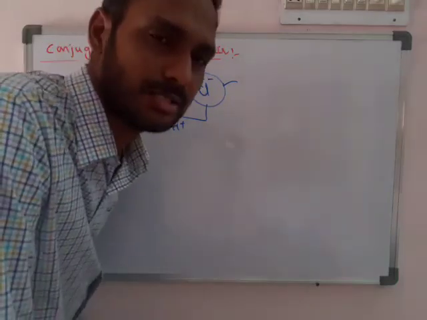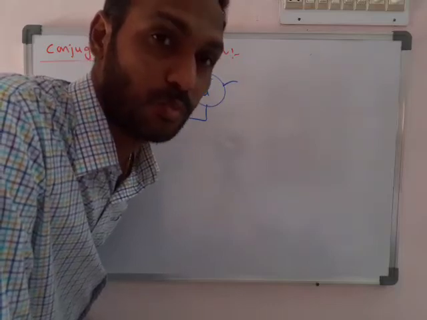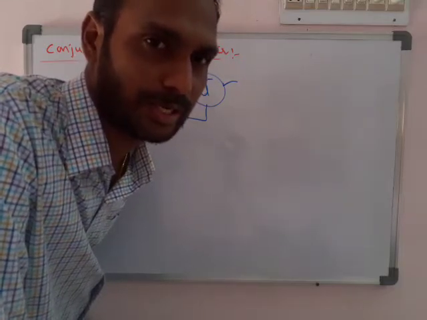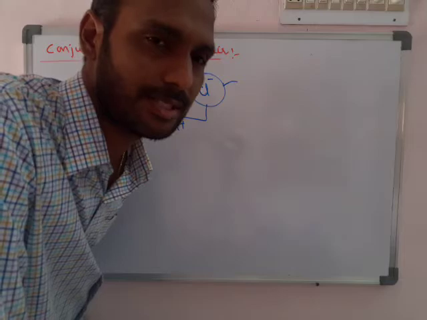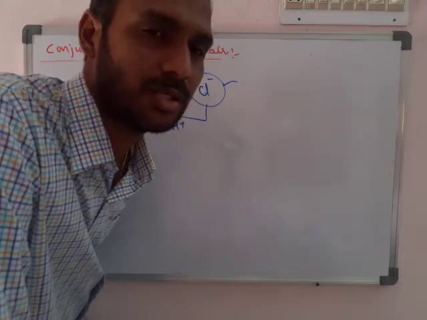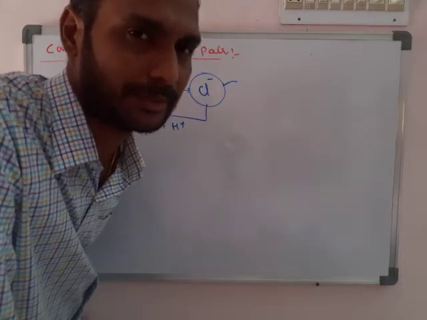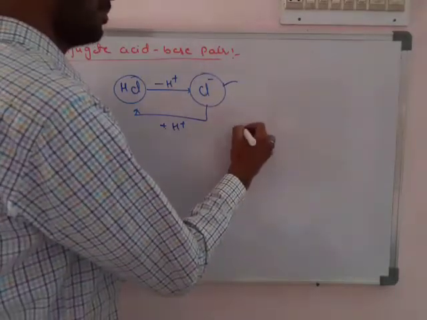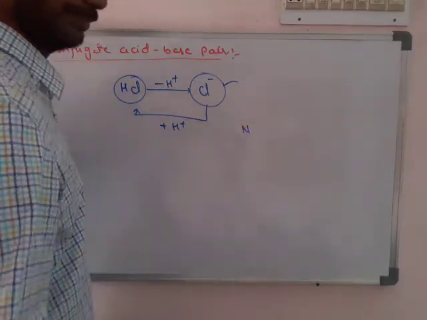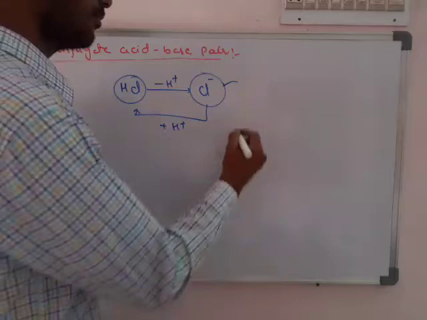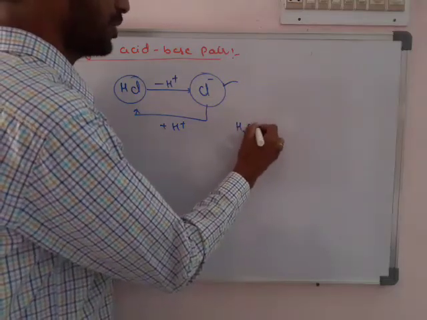But HCl కి Cl minus కి what is the difference? One H plus, means one proton is different. I mean HCl, Cl minus ee couple, it's called conjugate acid and base pair అంటాం. Okay, for example, if you take H2SO4.